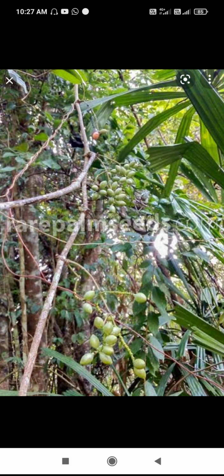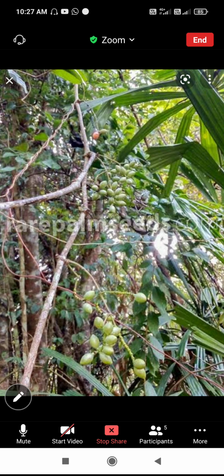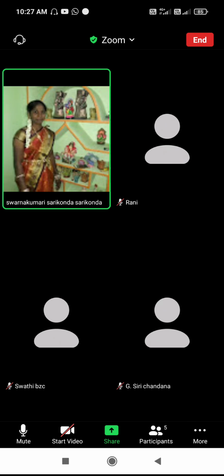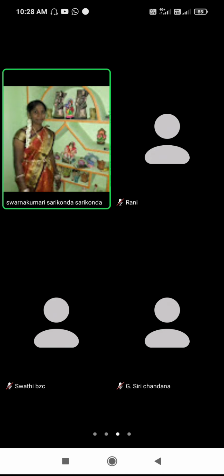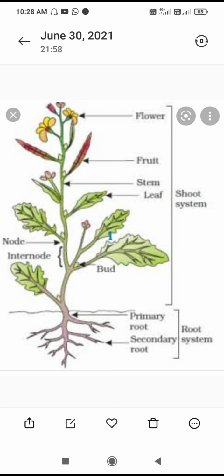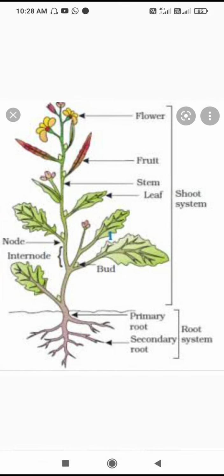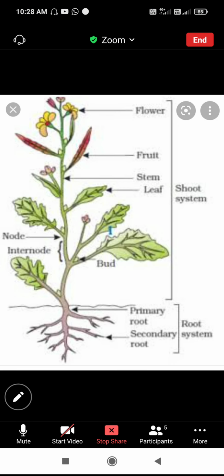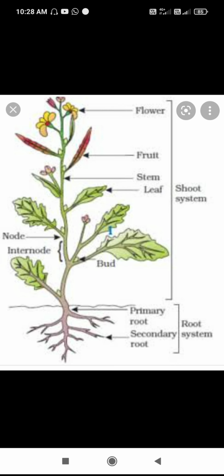Now we have to discuss the morphology of the plant. Gnetum plant is a sporophyte.